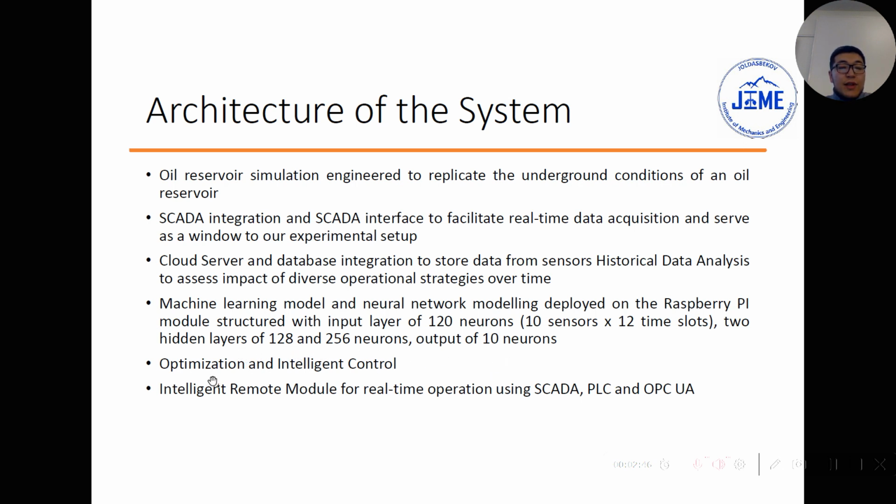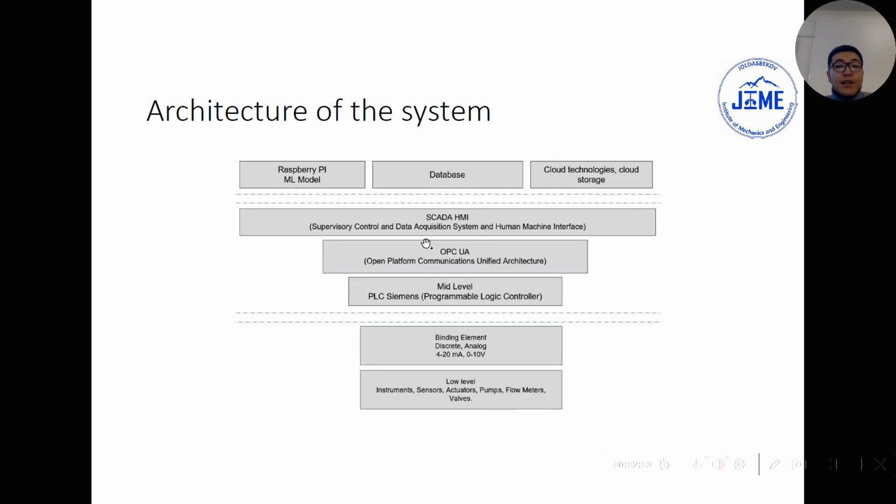Optimization and intelligent control. Intelligent remote model for real-time operation using SCADA, PLC, and OPC UA. Architecture of our system: low level instruments, sensors, actuators, pumps, flow meters, and valves. After that we use 4-20 milliamperes signals, analog signals, and 0-10 volt signals, and discrete signals.